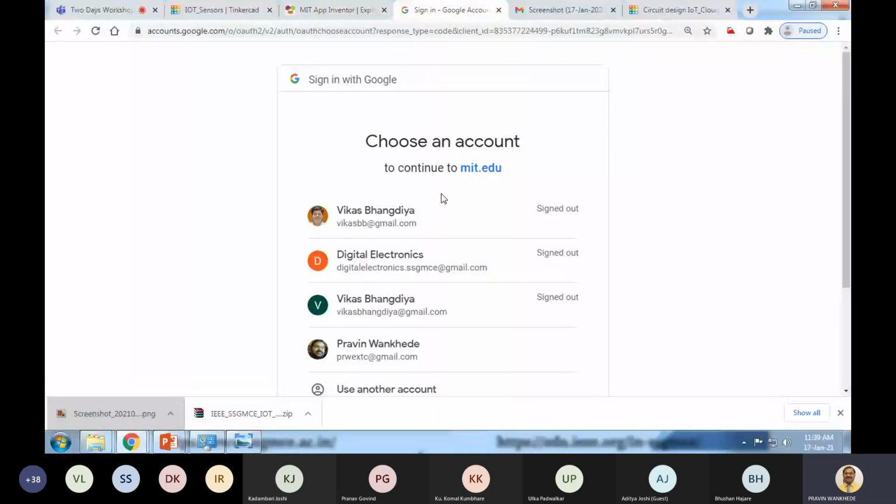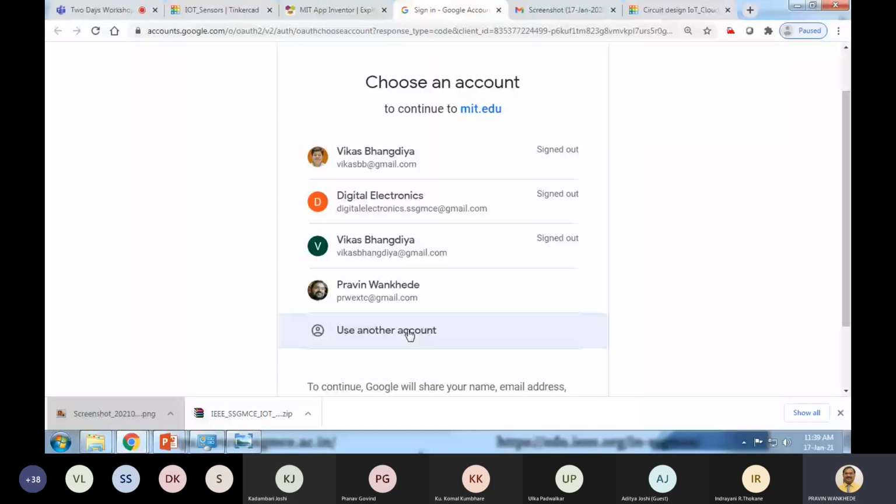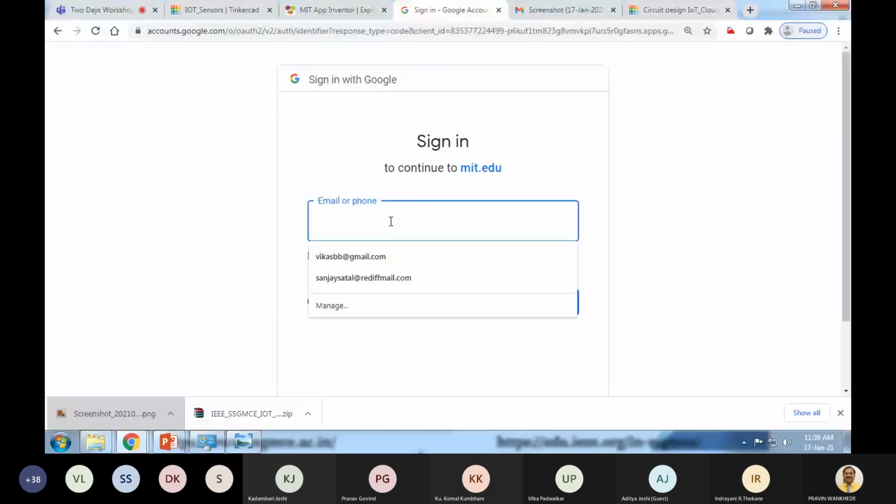Just to develop an app in MIT App Inventor takes more time, so that's why I have just created an app for you. Otherwise, you can go to MIT App Inventor, log in there and create your own apps.